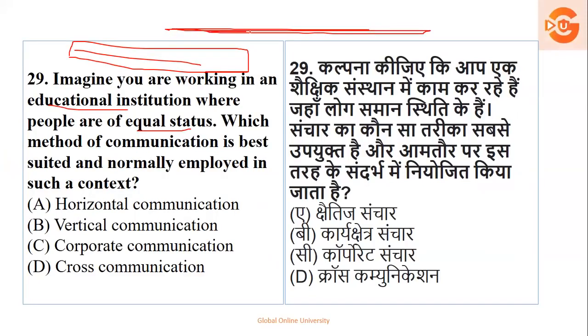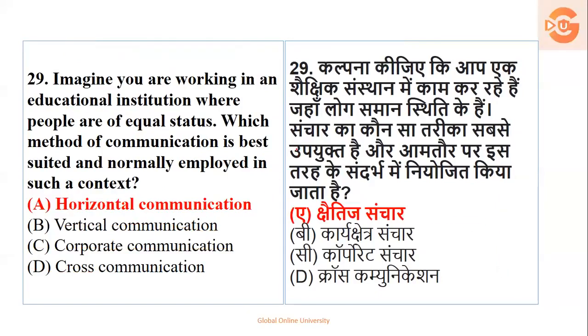So such type, see, I have given you the answer in my diagram itself. So such type of communication is called what? Horizontal, vertical, corporate or cross. Same line बोला है तो cross हो ही नहीं सकता है. It's an educational institution, corporate हो ही नहीं सकता है. Same line, hierarchy नहीं बोला है. So obviously vertical नहीं हो सकता है. Vertical होता तो it will be like that, hierarchy. But यहाँ पे same line बोला है, so it is horizontal. It's a horizontal communication. Option number A is your right answer.